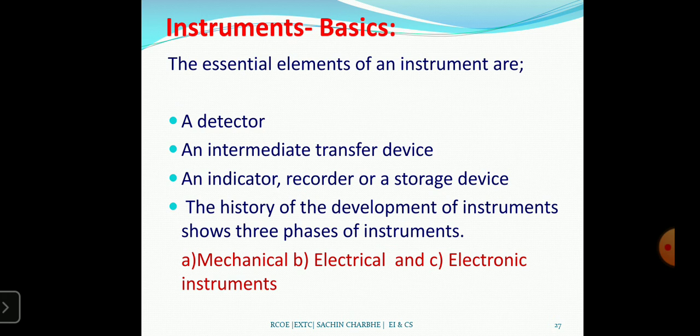Then the instrument basics. I am explaining this point, instrument basics. Here I am using only three points, then I will explain this basic instrumentation with a detailed diagram. It requires a detector and an intermediate transfer function.